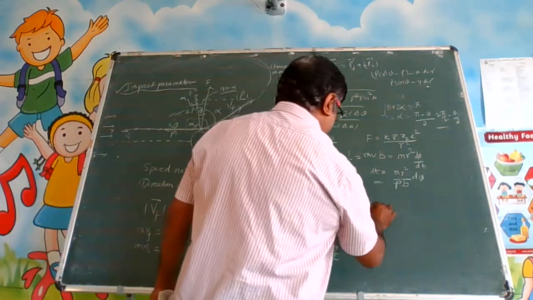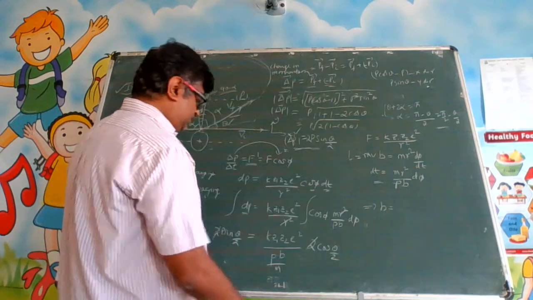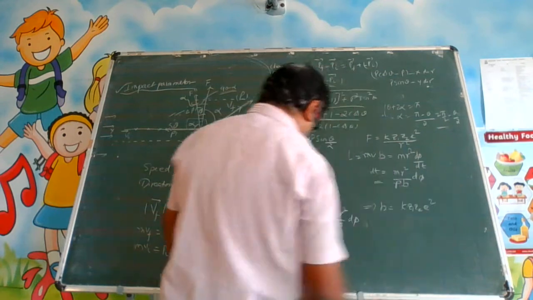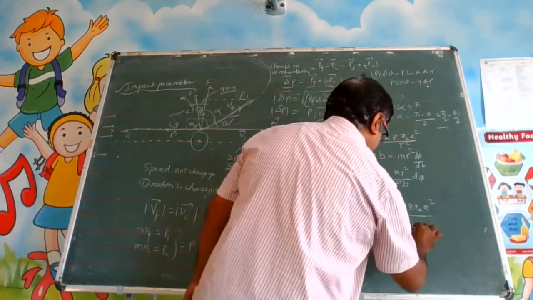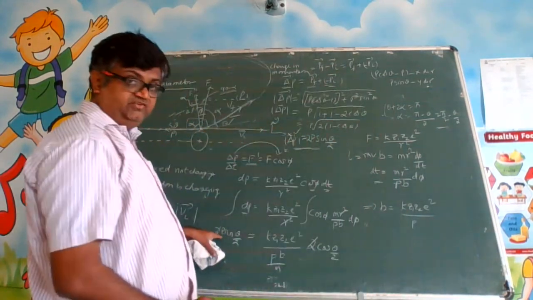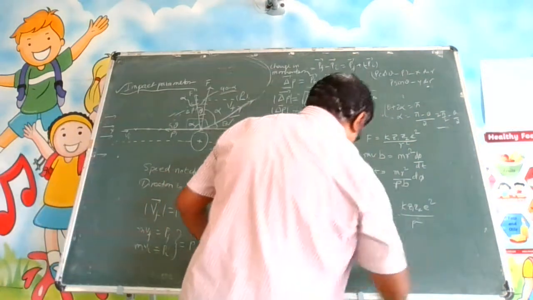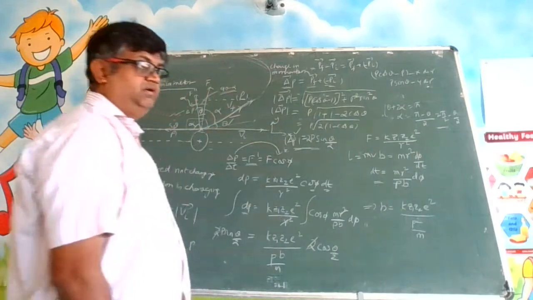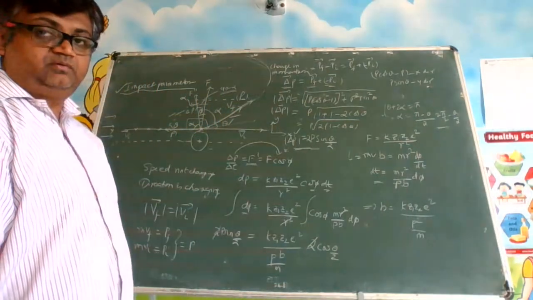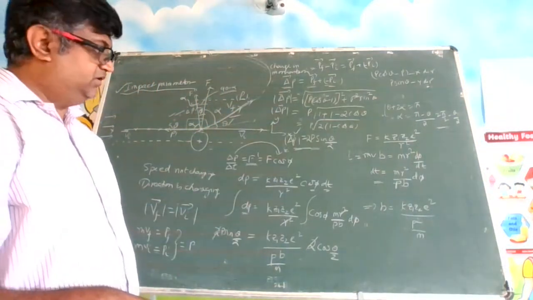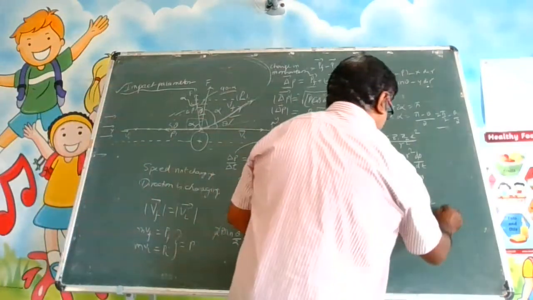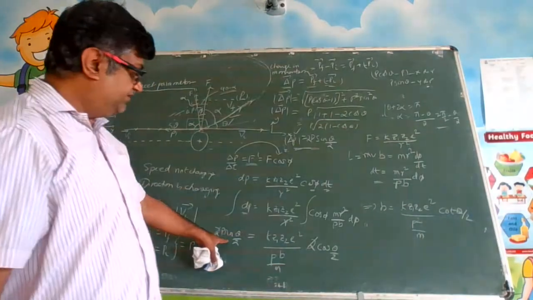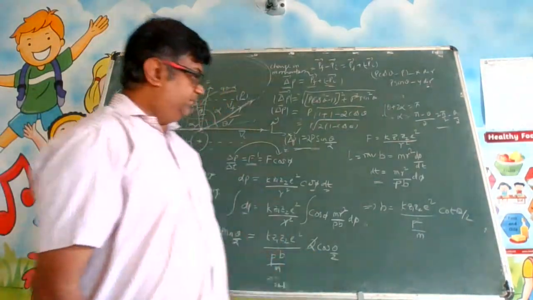So b can be written as b is equal to k Z1 Z2 e square by p. One more p is there here, so this will become p square by m. What is p square by m? P square by m, or rather p square by 2m, is kinetic energy. Into cot theta by 2. This sin theta by 2 going to the other side becomes cot theta by 2.